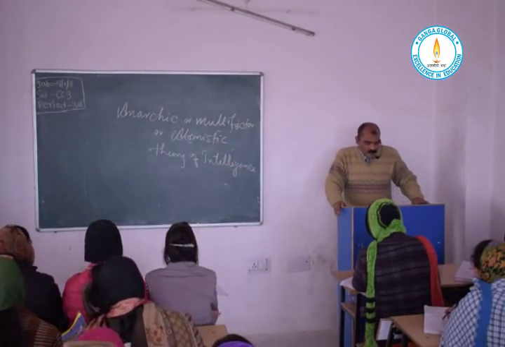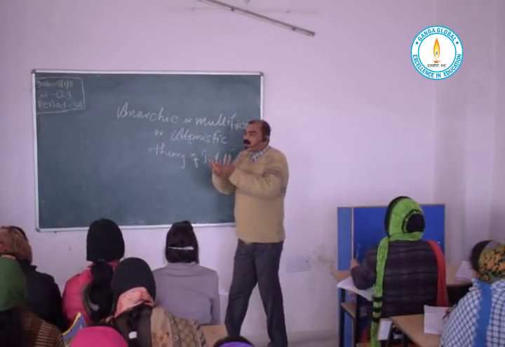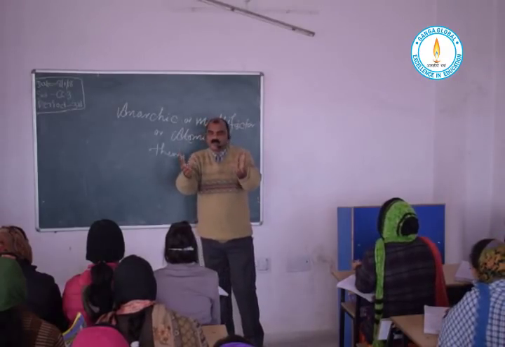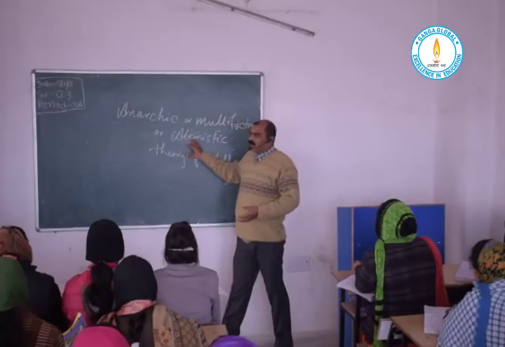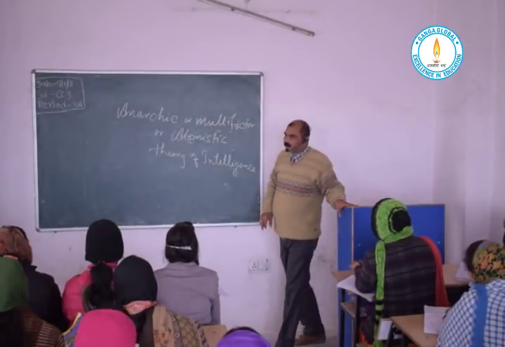But again, this theory does not talk about what those common factors are which are responsible for one individual's intelligence. No doubt, it says that every individual has a common intelligence level.